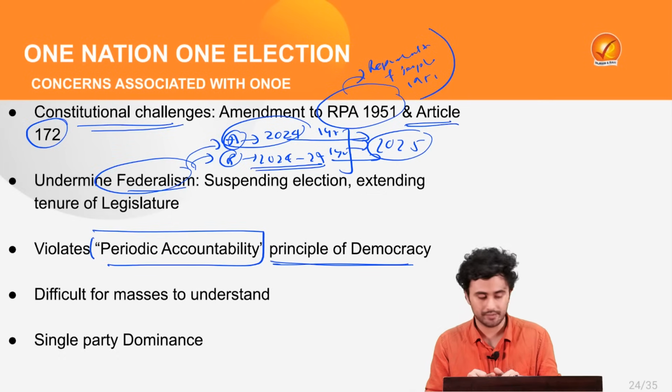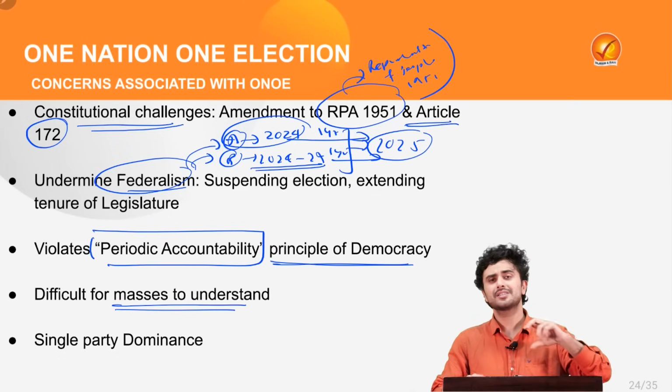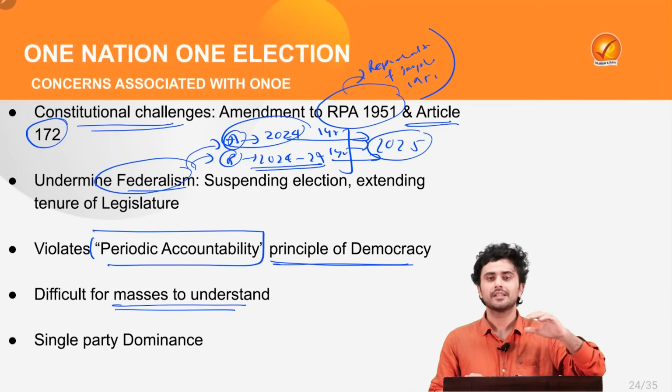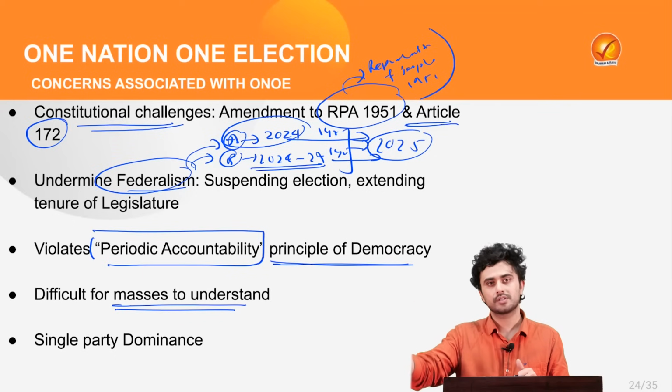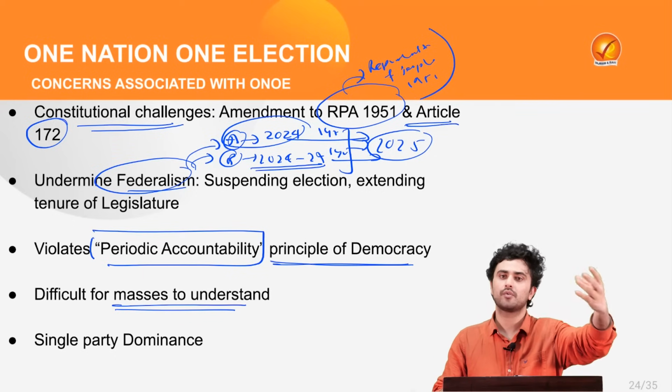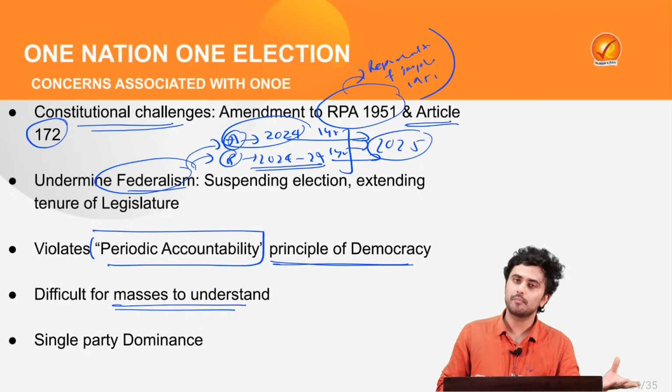Also, it will be very difficult for the masses to understand this complex process, that when they are going to vote on day 1, which election is taking place for the center, which election is taking place for the state, which party is a national party, which party is a state party.